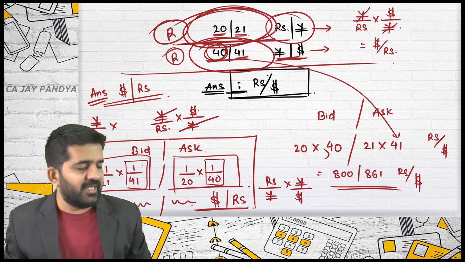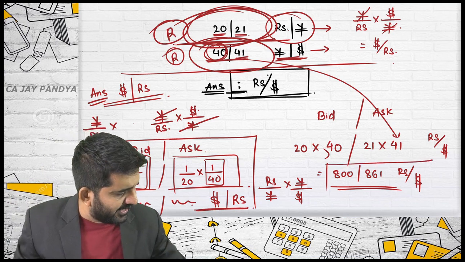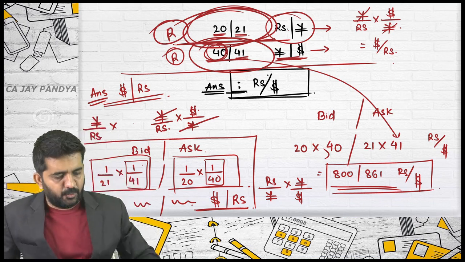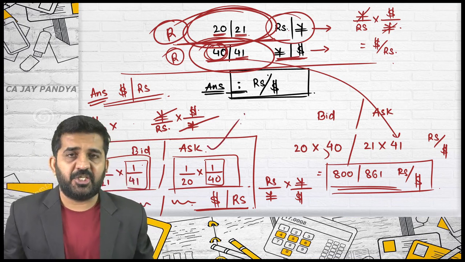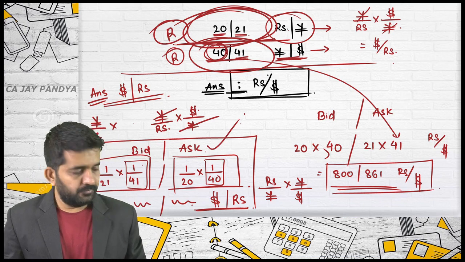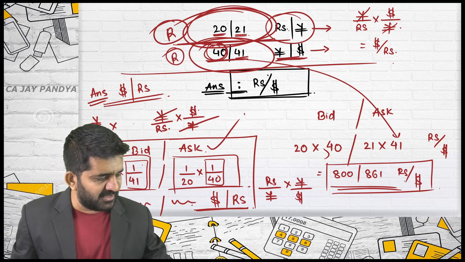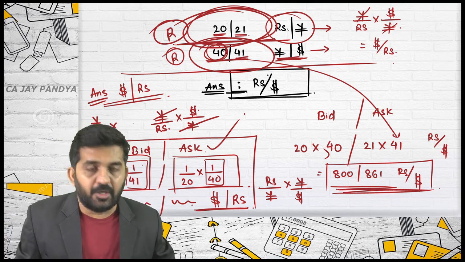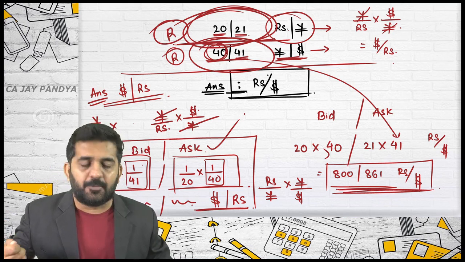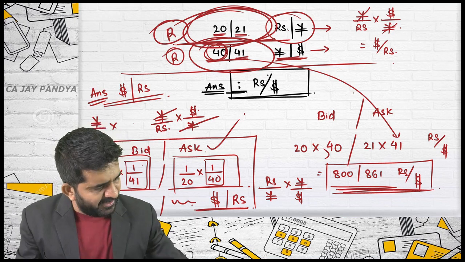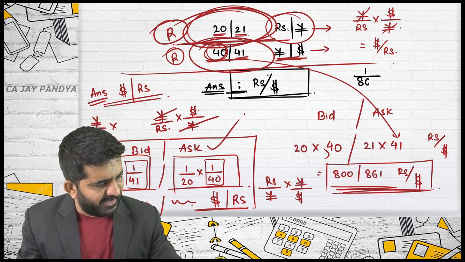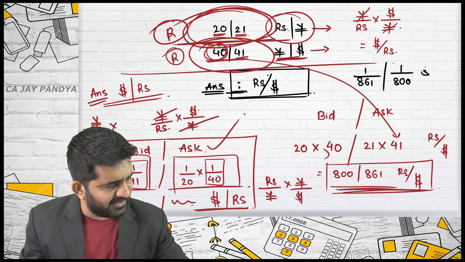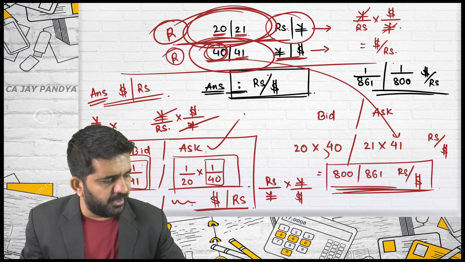Alright, one student can answer me. From this rate, can I find the rate of dollar per rupees in this example rather than doing this? Yes, Keshav, how? By reciprocal, sir. Try to understand. From this rate, you can directly find the indirect quote, or dollar per rupees rate. How? It can be done in this manner: 1 divided by 861 slash 1 divided by 800. It will be reciprocal, so the rate will be dollar per rupees.